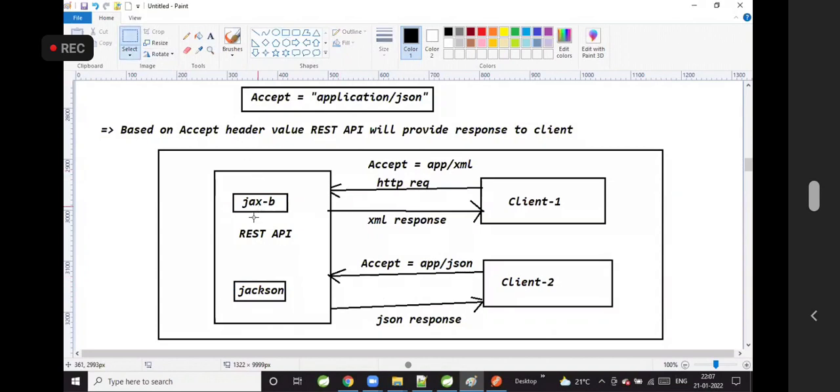Do we need to convert the object to JSON or XML manually, or is Spring Boot going to take care of that? Do we need to do that conversion, or is Spring Boot going to take care of that conversion? Spring Boot is going to take care of those conversions.